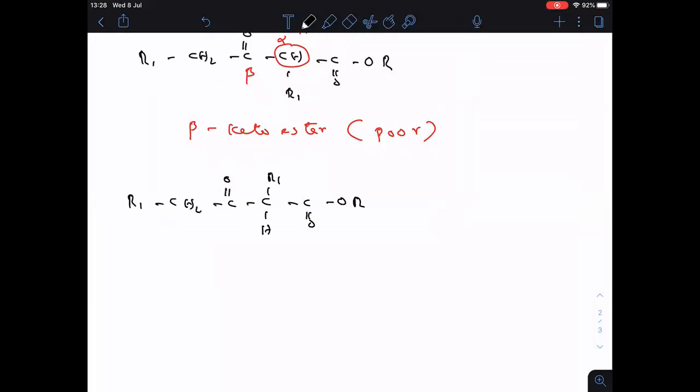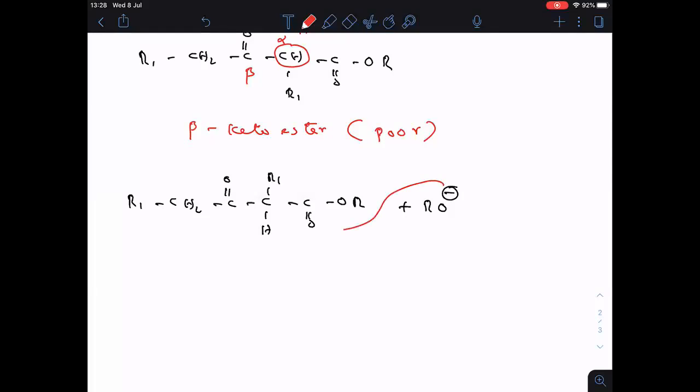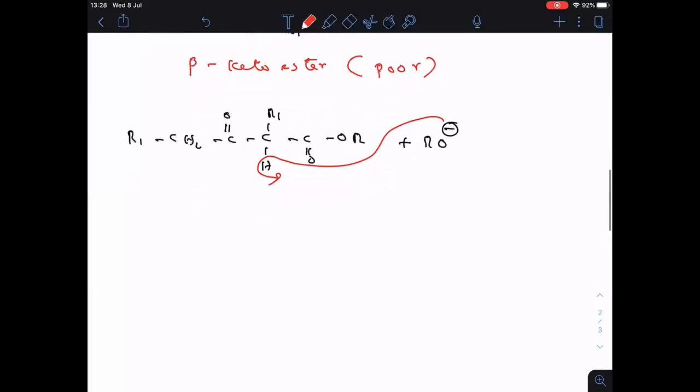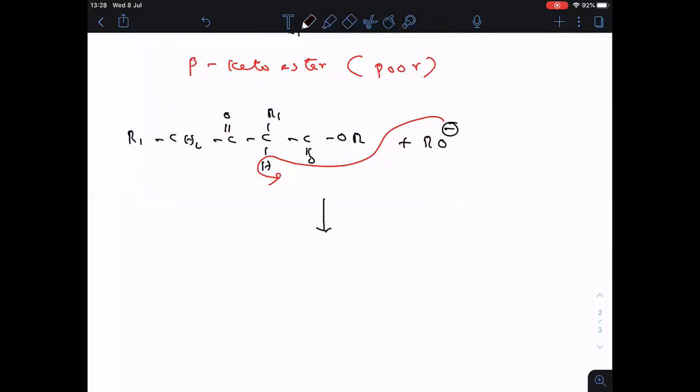Followed. Now metal alkoxide, RO minus, is there with us. So now what happened? This metal alkoxide will remove this H plus from here. Okay, so now try to understand my point here. Now this reaction is completely irreversible.